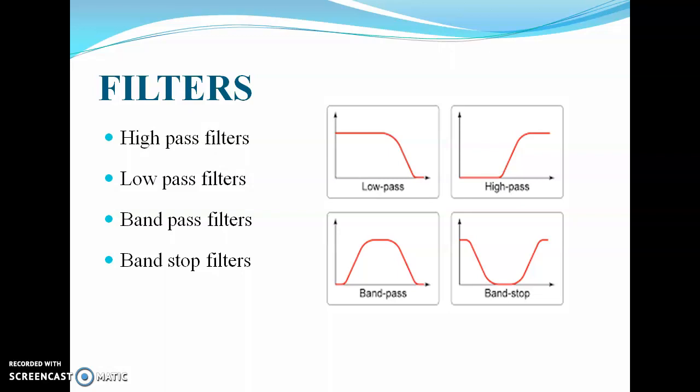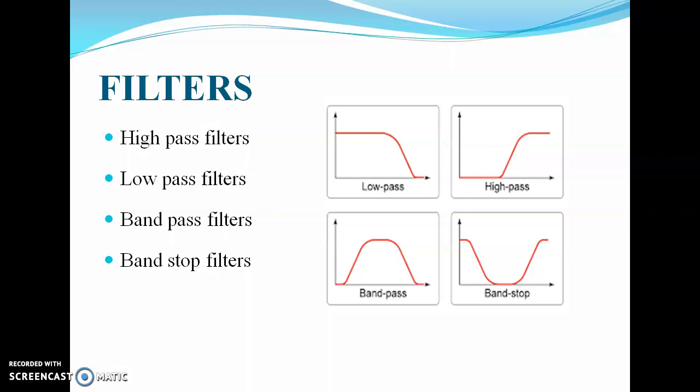The next one is the band pass filter. In the case of the band pass filter, this filter passes a band of frequencies through it and rejects all other frequencies. And last is the band stop filter.